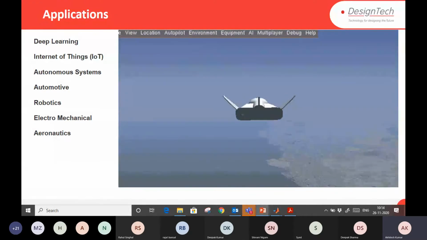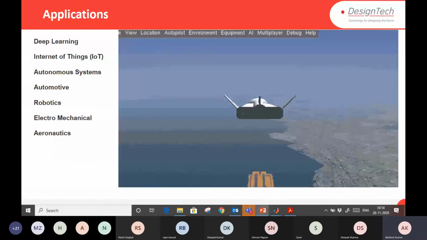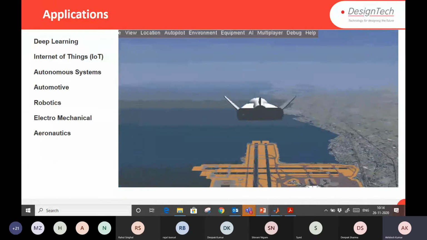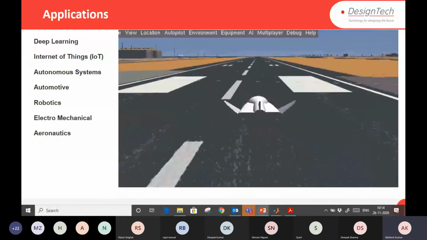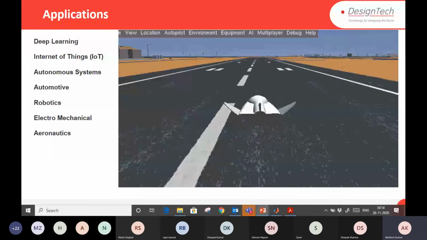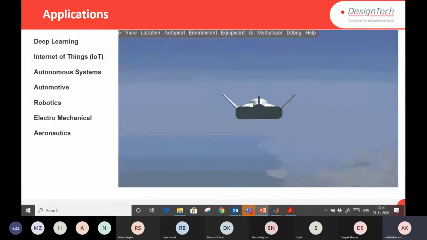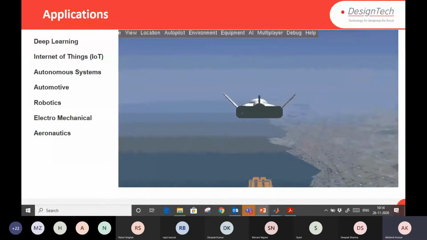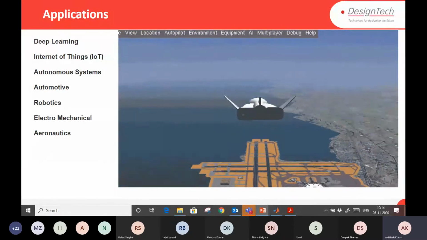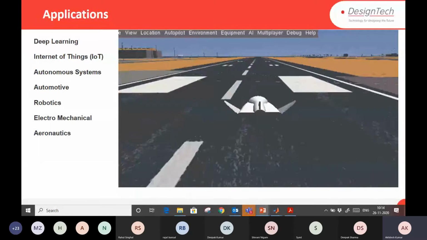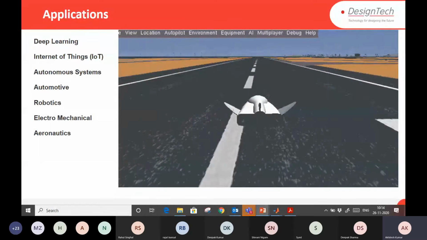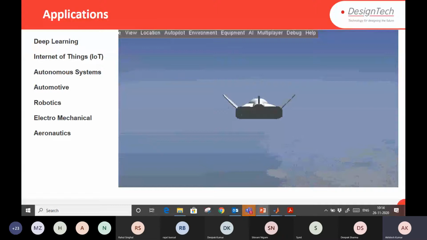Aeronautics: if you want to analyze the dynamics of aeronautics, a complete aeronautic system you can also design. You can create scenarios also. You can interface with external hardware also. So a complete solution is available in MATLAB to design the dynamics of aeronautics as well.